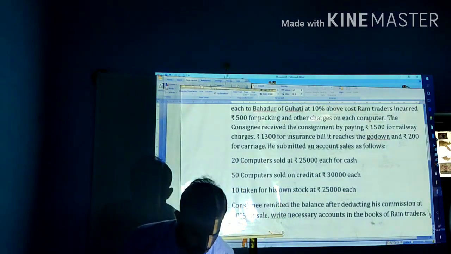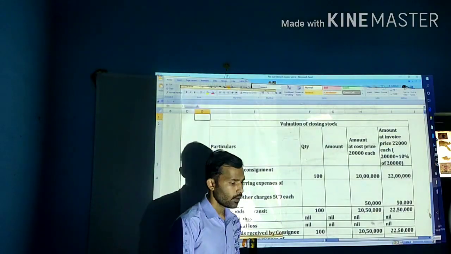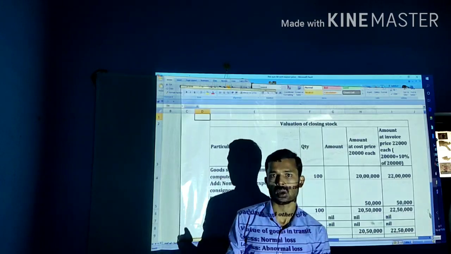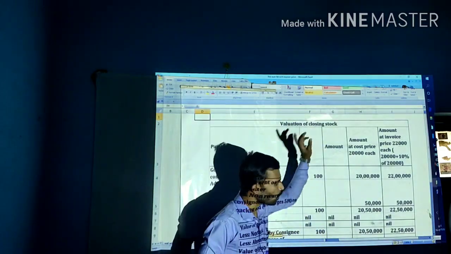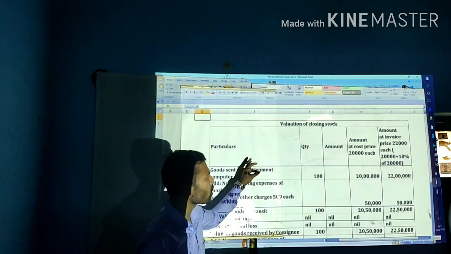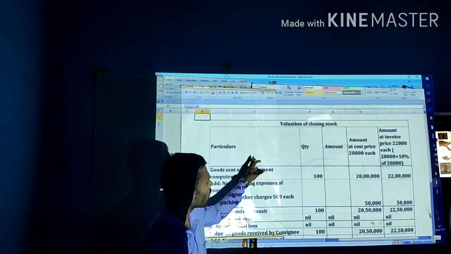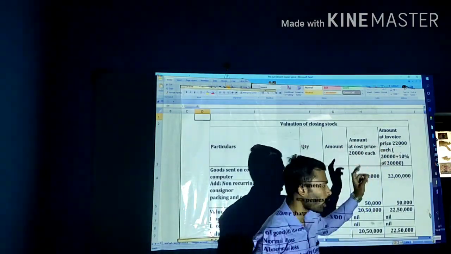Now we will see. In order to prepare the consignment account, we have to go with step number 1, the valuation of closing stock. Valuation of closing stock: how to prepare? Particulars, quantity, amount at cost, amount at invoice price.